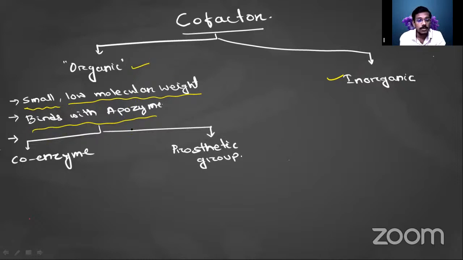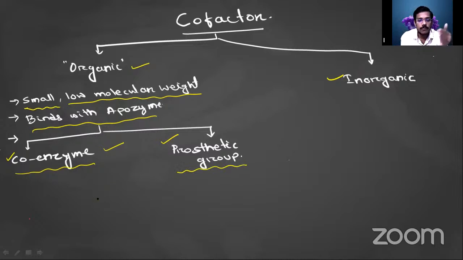When we see the organic cofactor, there are two kinds of organic cofactor. One is coenzyme and another one is prosthetic group. The cofactor is again divided into two types. First I have to make clear that the apoenzyme will require a cofactor for its functionality. So the cofactor may be organic or inorganic, and if it is organic, then one kind is the coenzyme, and another is the prosthetic group.